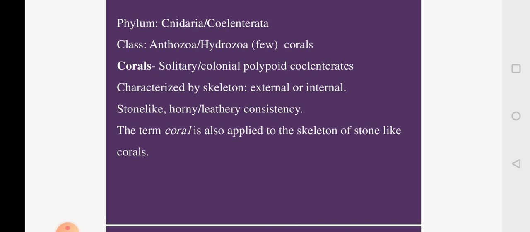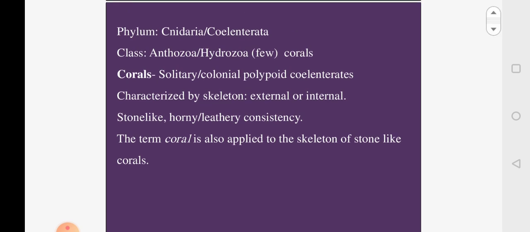If you look at the corals, they are generally the polyp forms. The polyps can be either solitary, that is a single polyp will build a coral, or most of the coral building polyps are colonial in nature. Generally these polyps will reproduce by the asexual method called budding. Because of budding, it forms a colony of polyps which will be living together, and these colonial polyps will build the skeleton. Corals are characterized by the presence of the skeleton.